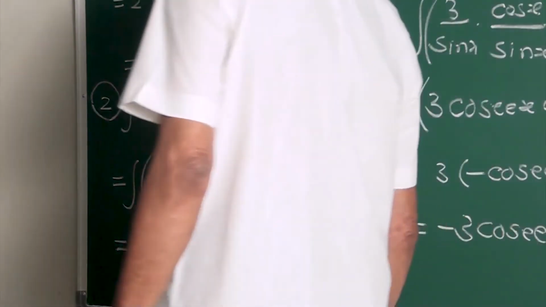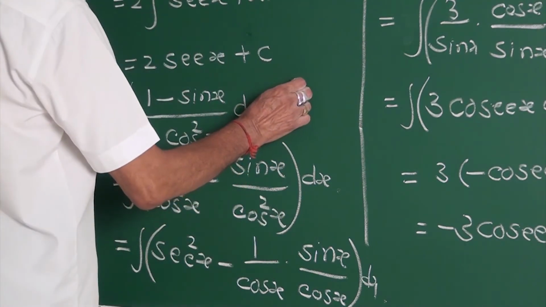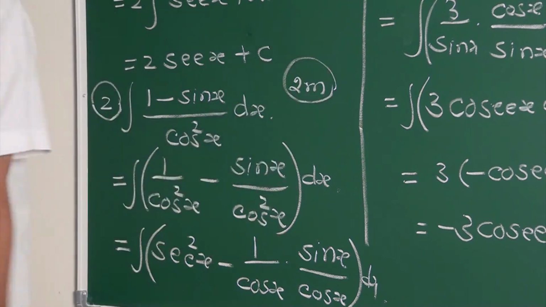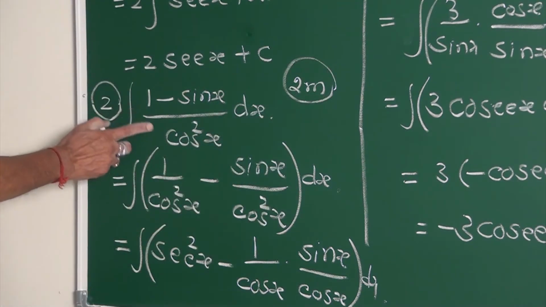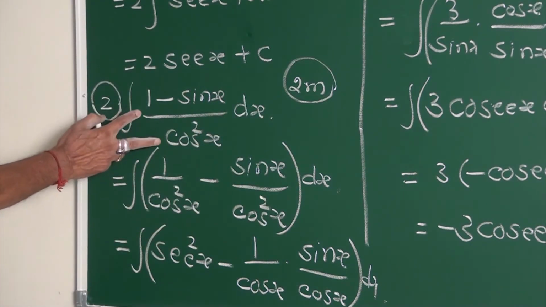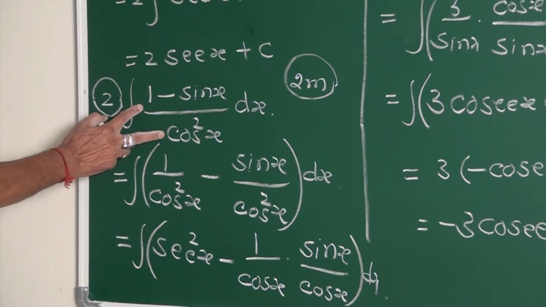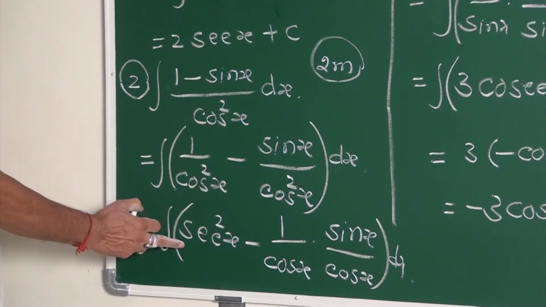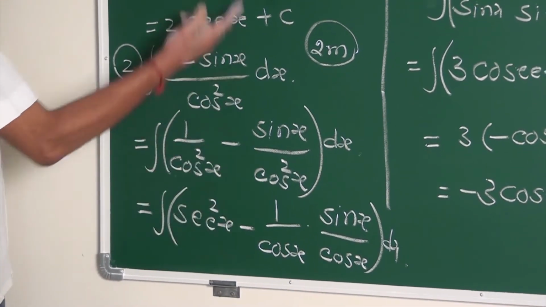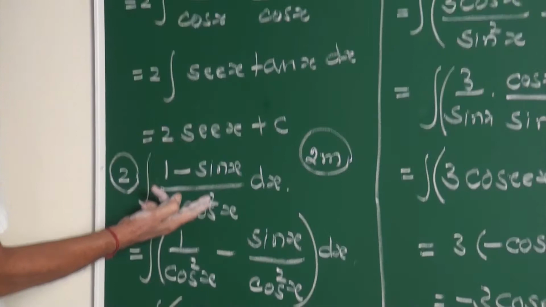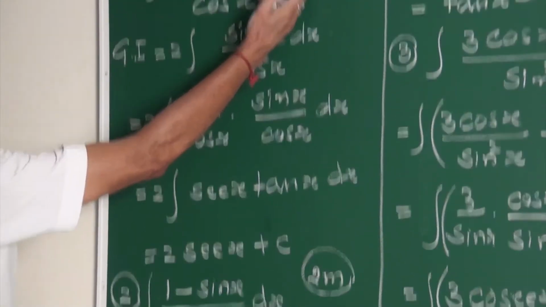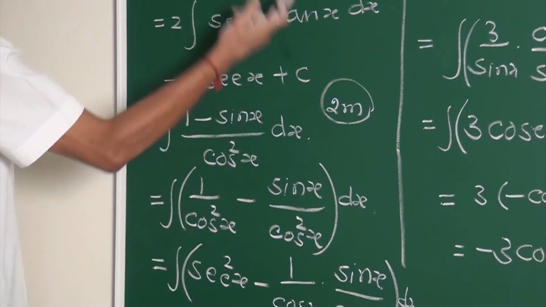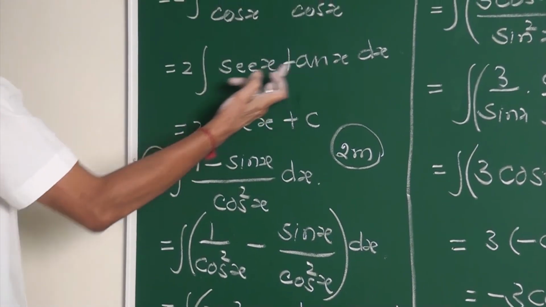2 mark questions. It all depends upon the examiners, my friends: 2 mark, or 1 mark. Consider (1 minus sin x) upon cos square x. Simplified: 1 by cos square minus sin x upon cos square. 1 by cos square is sec square, minus this, my friend. This is the example given in your book, and in the model question paper. If they give this under a 2 mark question; if they give only this part, it is a 1 mark question.